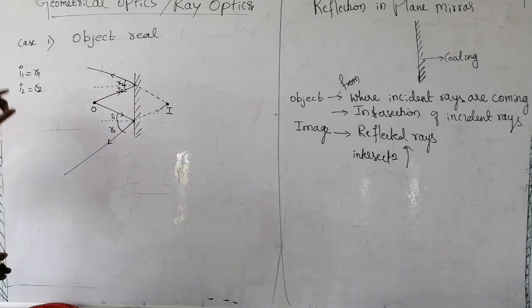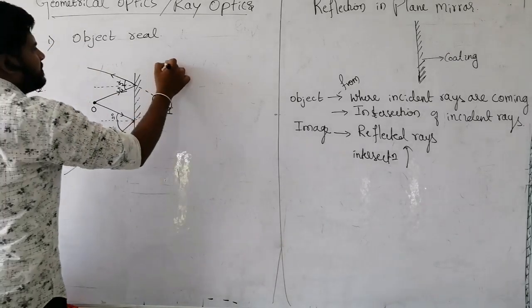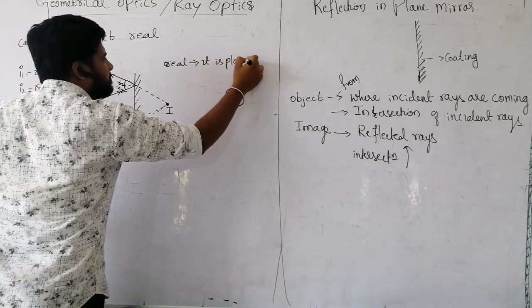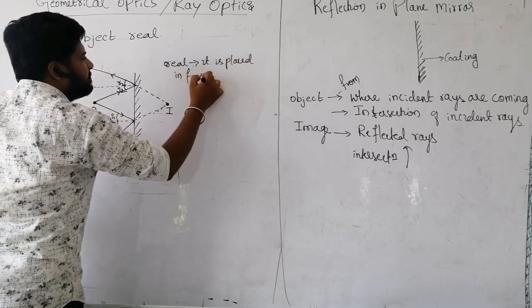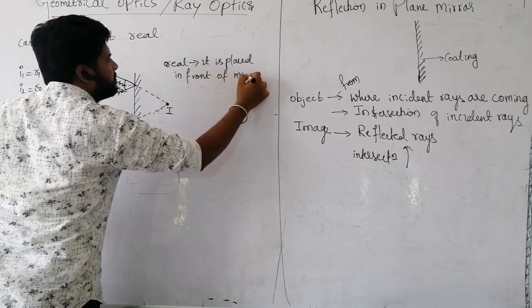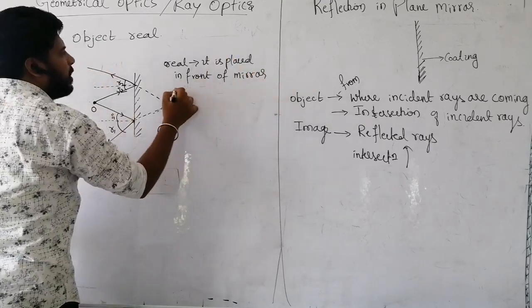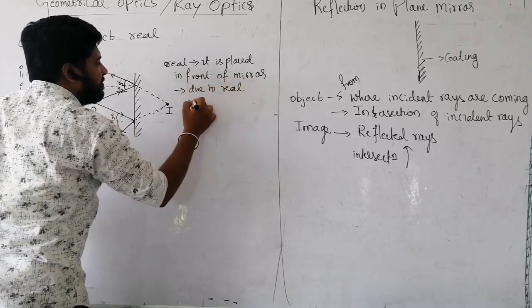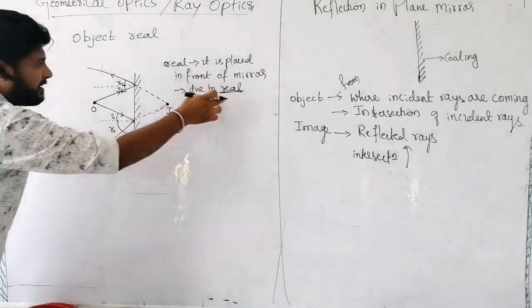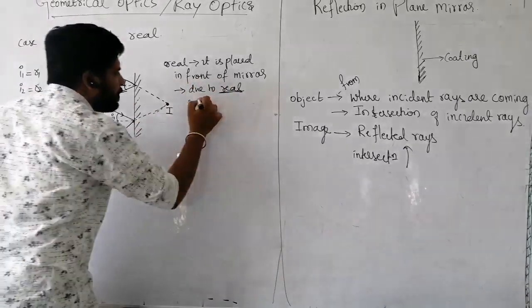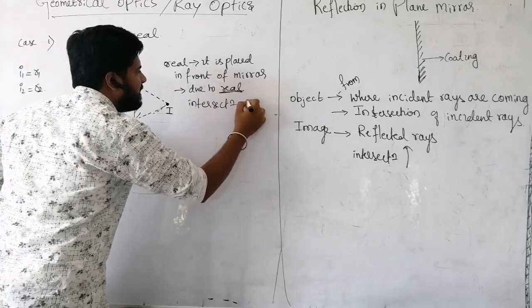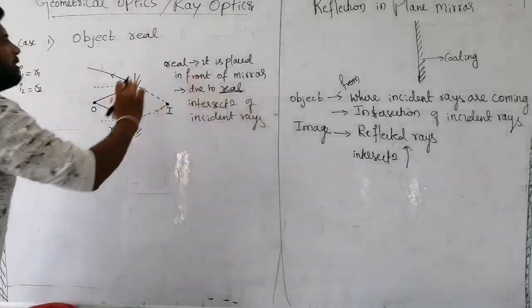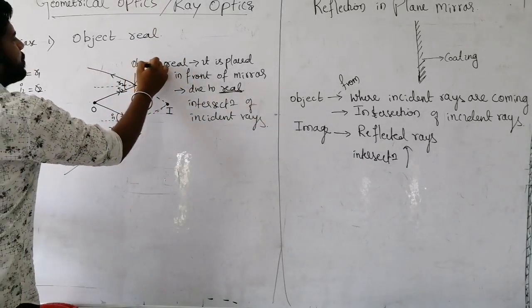Now, object is real. Real means it is placed in front of the mirror. Second, or else you can define it is due to real intersection of, a very important word, real. We'll discuss why I have underlined this word real. Due to real intersection of incident rays. Object is real due to these two conditions.